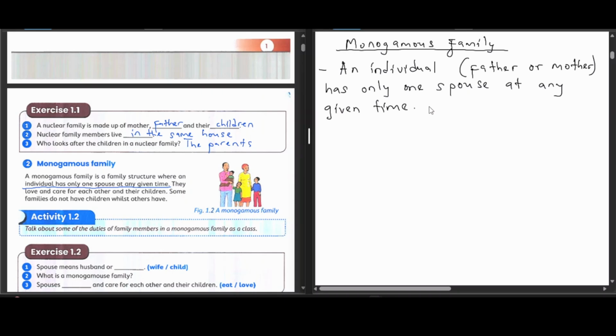Some families do not have children, whilst others have. So when we look at a monogamous family, we are looking at the father, daddy, the mother, mom, and the children, kids. It's a family which is made up of father and mother. They might have children, they might not. So you must not think that because a family does not have children yet, it's not a family. No, it is still a family.